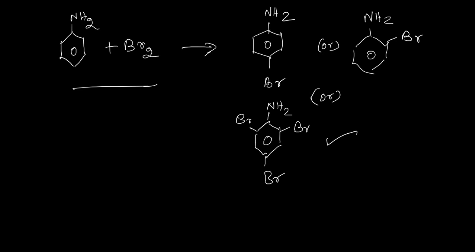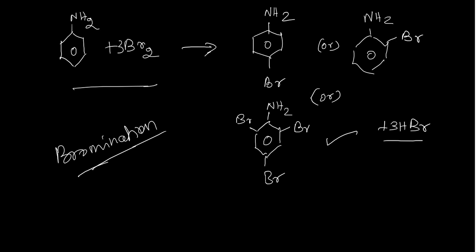And for this you may need 3Br2. If you use 3Br2, then you will get 3HBr as a side product. Okay, this is the bromination reaction of aniline. And for the mechanism, in the previous mechanism, in place of E plus, you can use Br plus. That is how you can write the mechanism for this reaction.